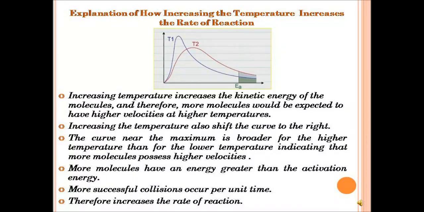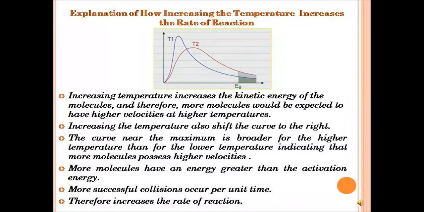Now, increasing the temperature also shifts the curve to the right. You can see how when the temperature was increased from T1 to T2, there is a shift towards the right. Is that taking? And then the curve is also broader. The curve near the maximum is broader for the higher temperature than for the lower temperature. And what does that indicate? It indicates that more molecules now possess higher velocities, and more molecules have an energy greater than the activation energy.